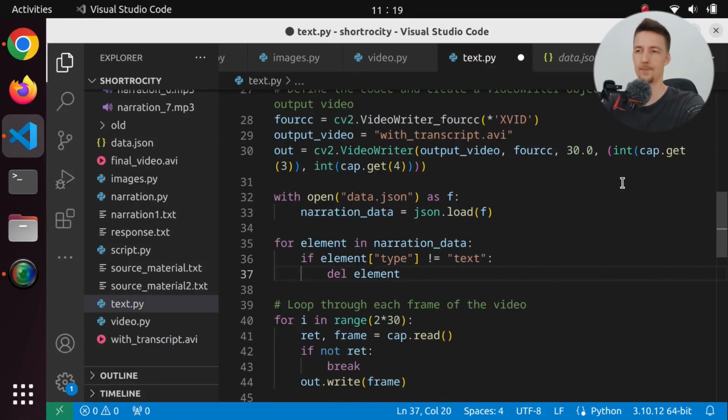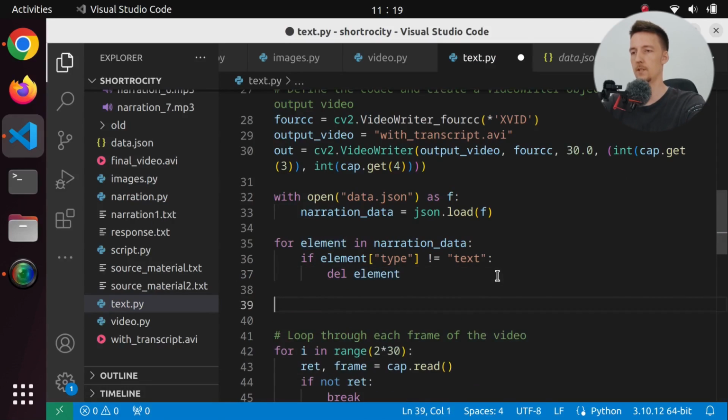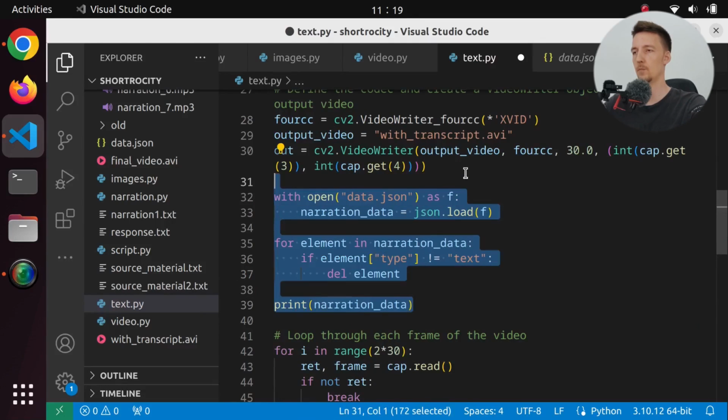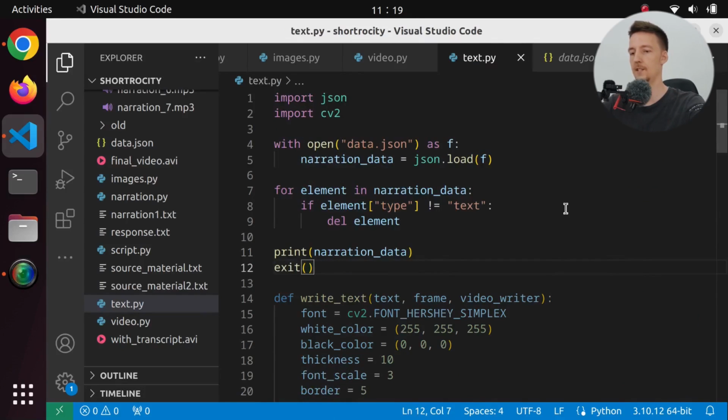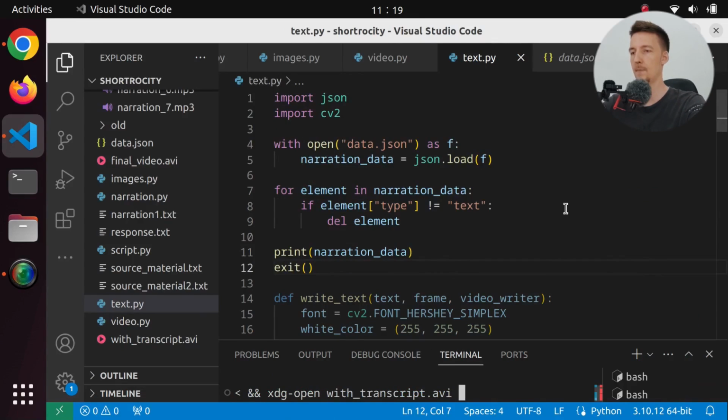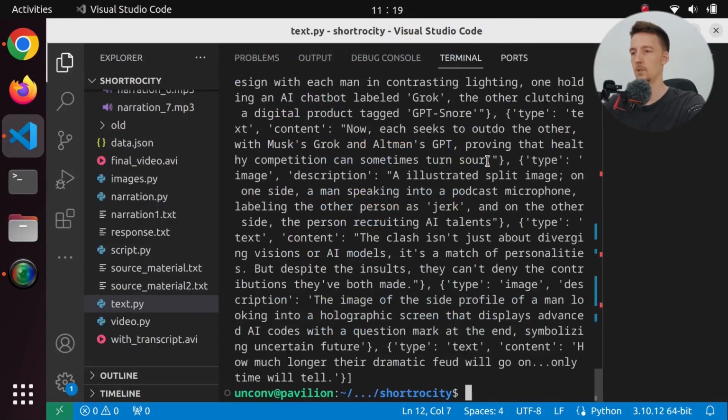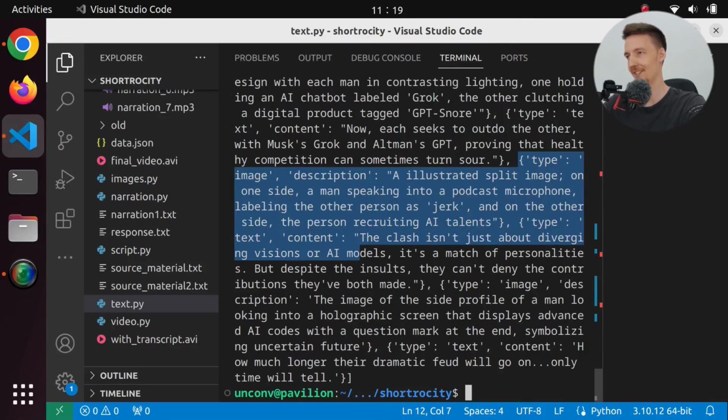Does it work like this? I think Python has this wonderful thing that you can use to delete elements from an array. Maybe. Let's actually do this. Print narration data. Is it going to modify the original? I will move it up here. And let's exit here. And let's see what will happen if I run this. So, in fact, we only have the texts. No, we don't. We still have the images here.